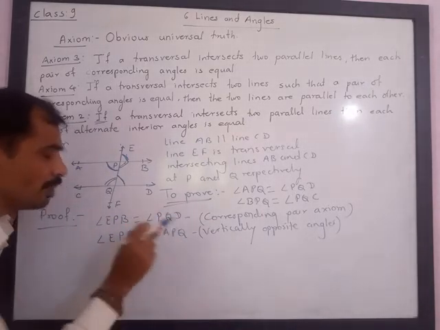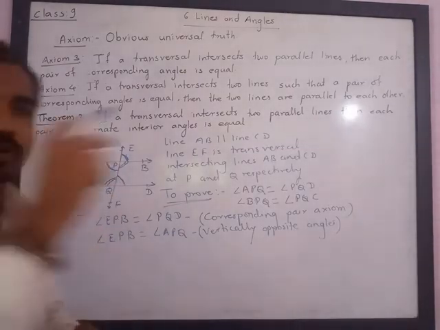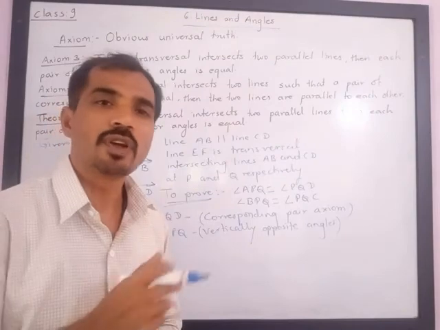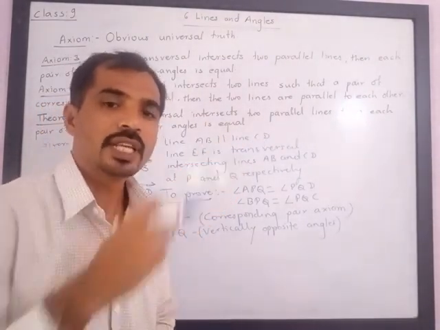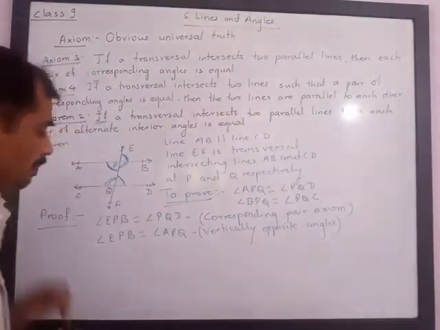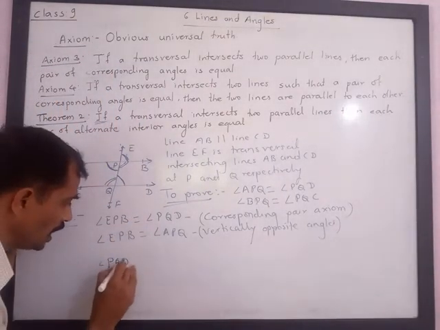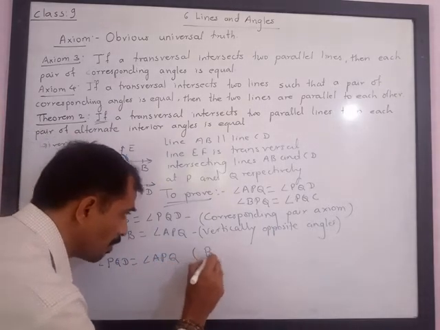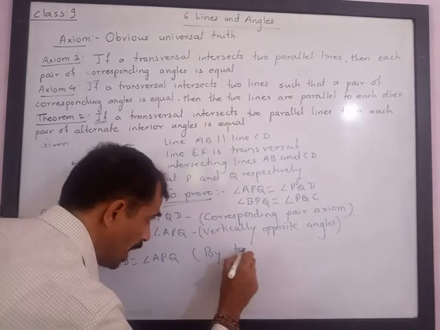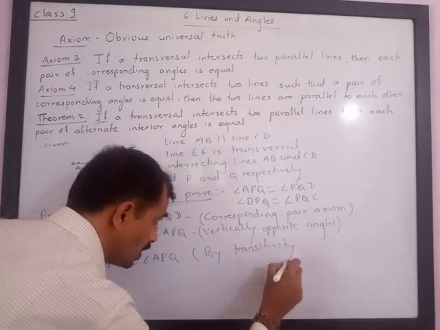It means 2 and 3 must be equal, by transitivity which we have studied. If 1 is equal to 2 and 1 is equal to 3, then 2 must be equal to 3. So here we get angle PQD is equal to angle APQ. Reason is the property of transitivity.